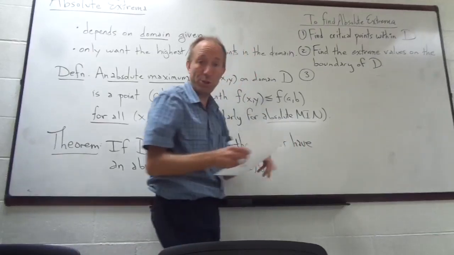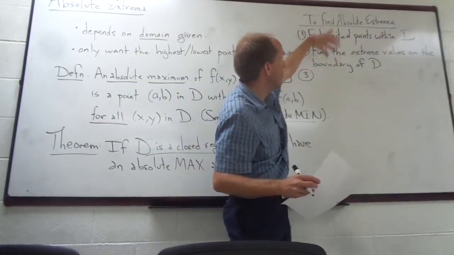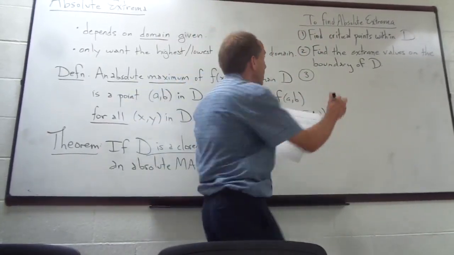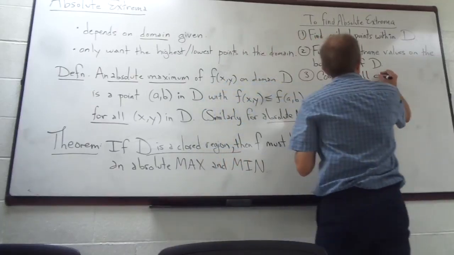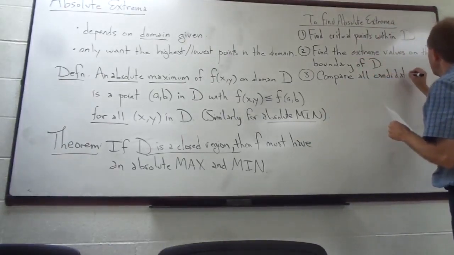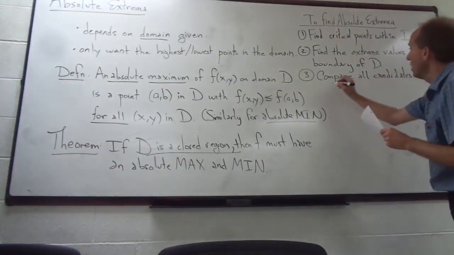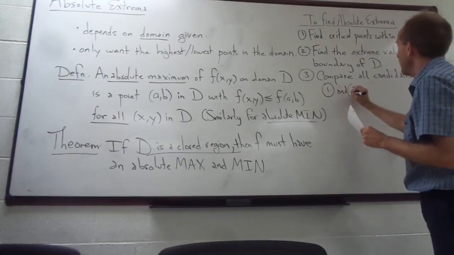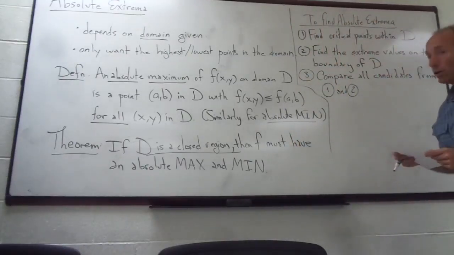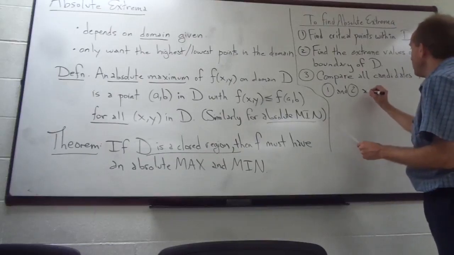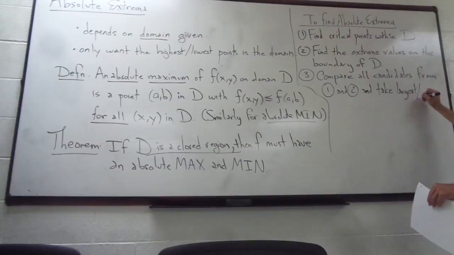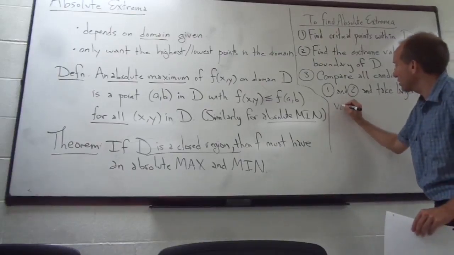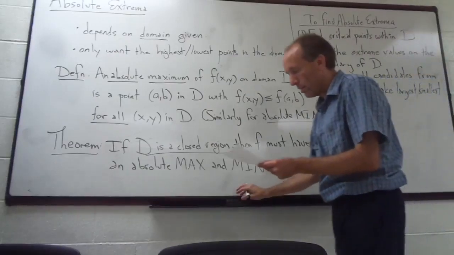The third thing that you do once you have all of these points that you've come up with in steps 1 and 2 is you compare all candidates coming from 1 and 2. So all of the candidates that you found, you just take all of those and compare them, and you take the largest and smallest values. Okay? You're going to take the largest and smallest values. That's going to be the answer.